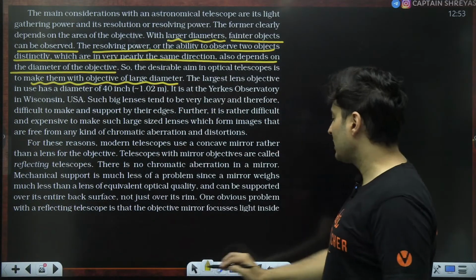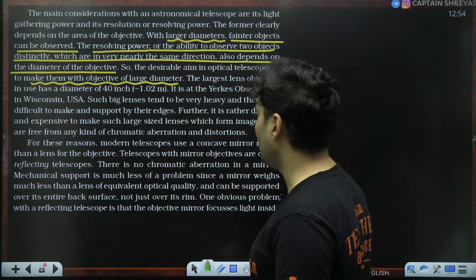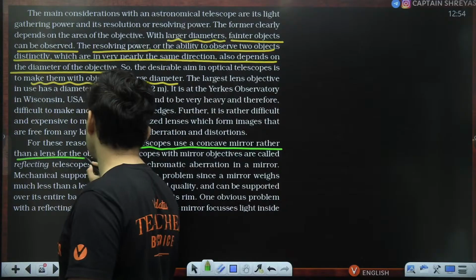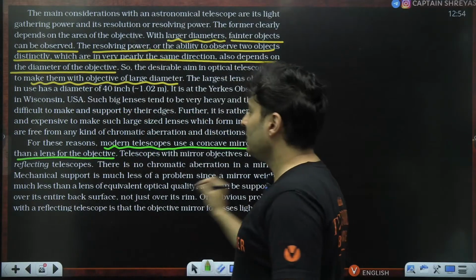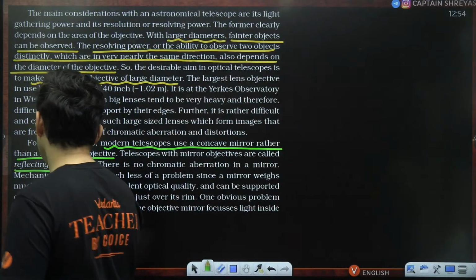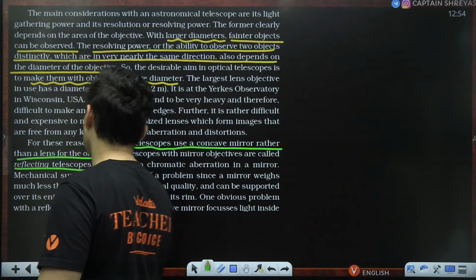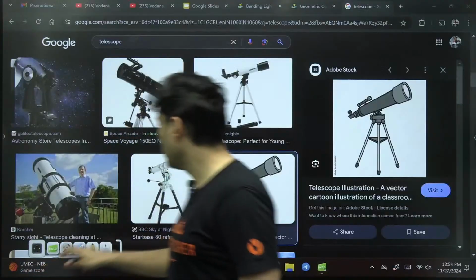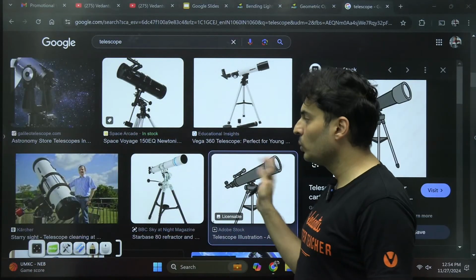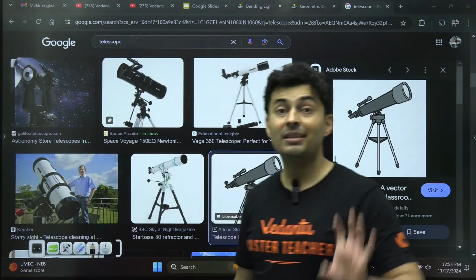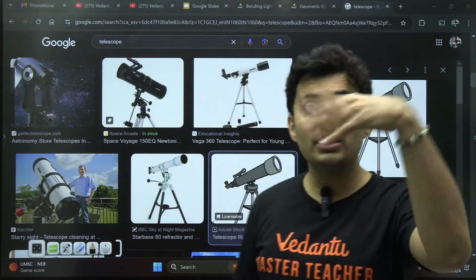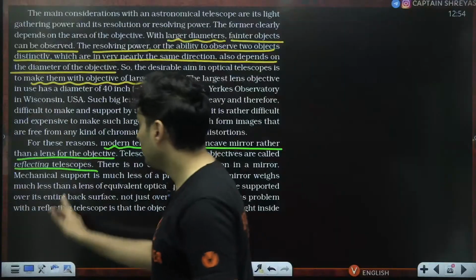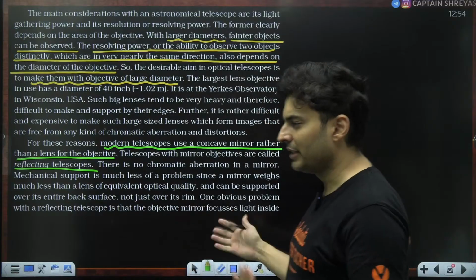In more advanced telescopes, they also use mirrors and other things. Modern telescopes use concave mirrors rather than a lens for the objective, and these types of telescopes are called reflecting telescopes. That particular thing is not there in our syllabus. So the telescope images which I just showed you right over here need not have two lenses. Sometimes they even have mirrors, they even have prisms. So a combination of even more lenses can happen. So those are modern day telescopes. Okay, that is something which has been mentioned.